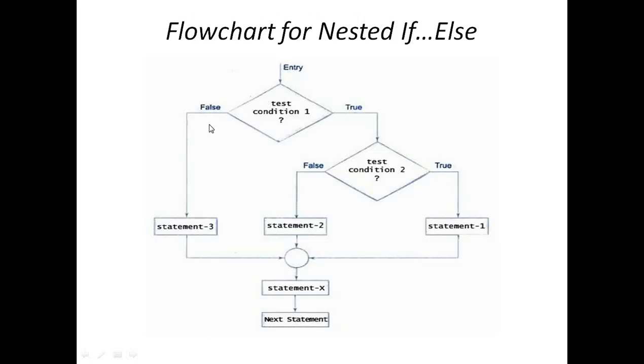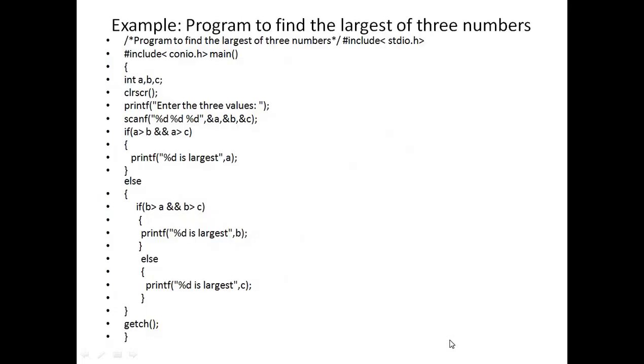So this is the flow chart of the nested if else. Entry means the first lines of the program are executed in C. Then test condition 1 first. If it is evaluated true, then test condition 2. If condition 2 is true, then statement 1 is executed and we go to statement X. If condition 2 is false, then directly go to statement 2 and statement X. And if condition 1 is false, then directly go to statement 3 and statement X.